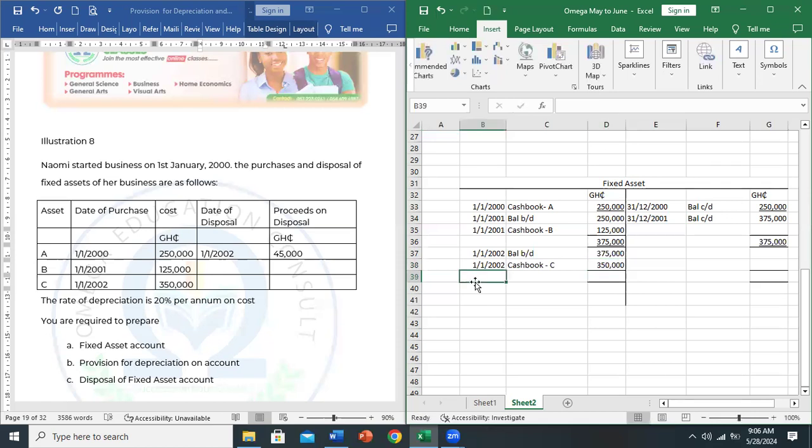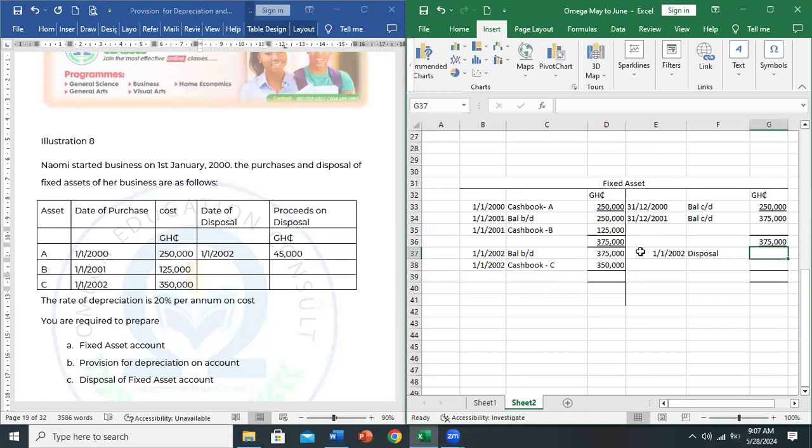And then we sold. So if we sold, we have to credit. What date did we sell it? Again, on the 1st January 2002. So 1st January 2002, disposal. When you sell, you use disposal. Now, pay attention here, because that is another thing students mix up and then get the account wrong.